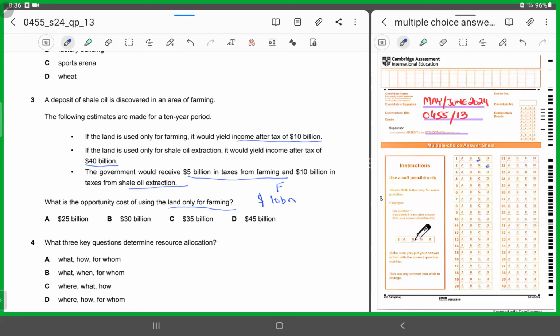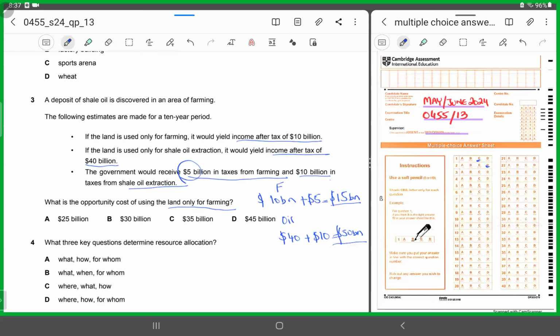And the government would be receiving $5 billion in taxes. So in total, how much revenue is it generating if it opts for farming? $15 billion, right? However, if it would have opted for shale oil extraction, the yield income after tax would have been $40 billion, and the government would have been receiving $10 billion in taxes. So overall, it would have been yielding $50 billion of revenue, right? In the case of farming, it is yielding $15 billion. And in the case of shale oil extraction, the total would have been $50 billion.